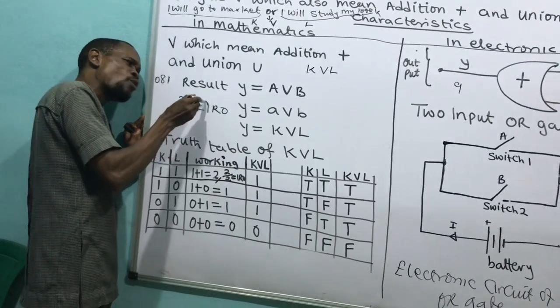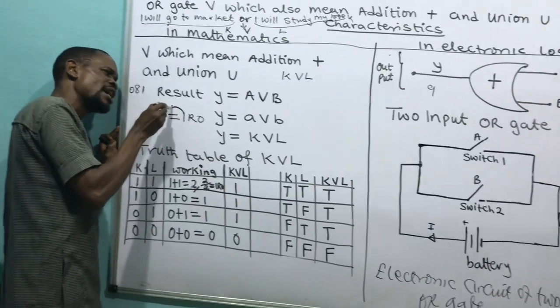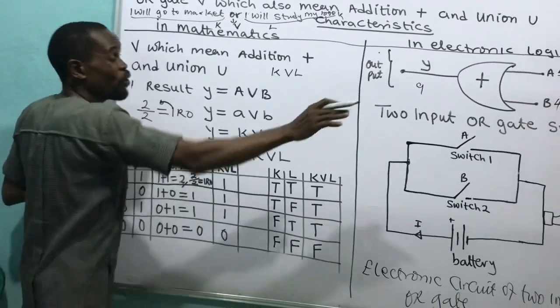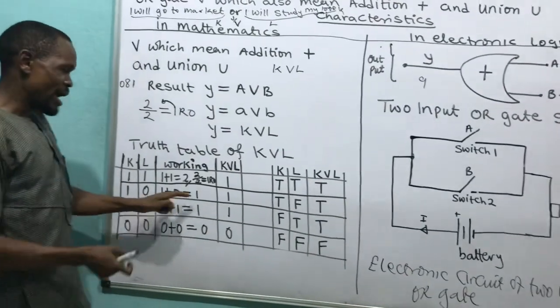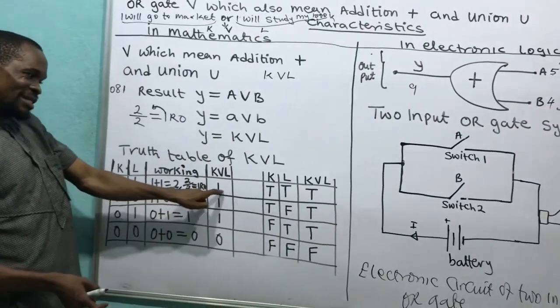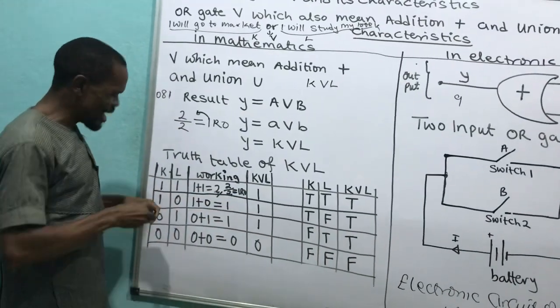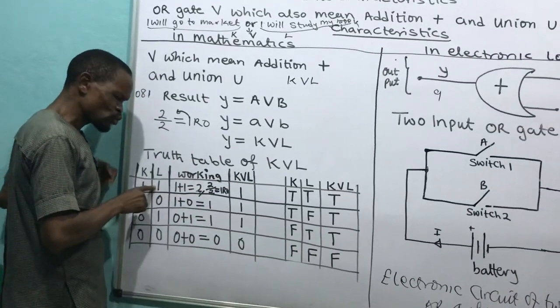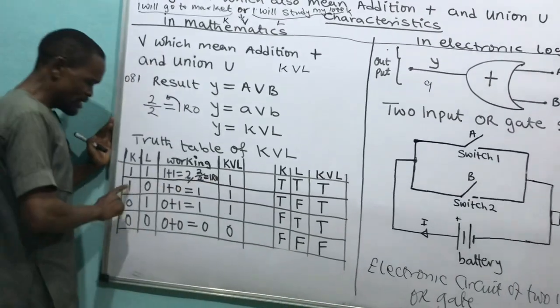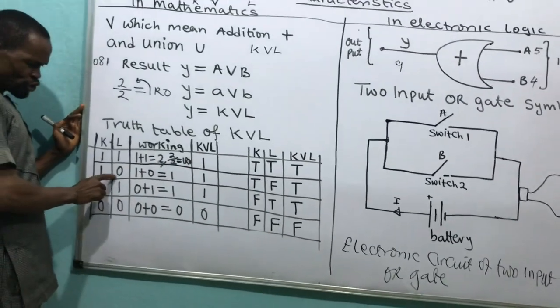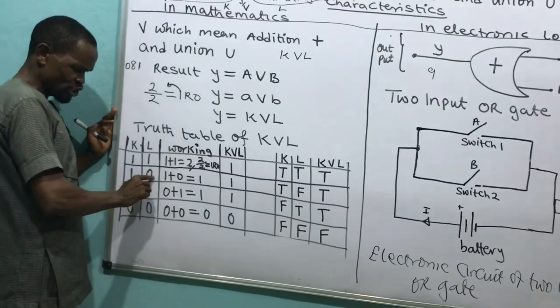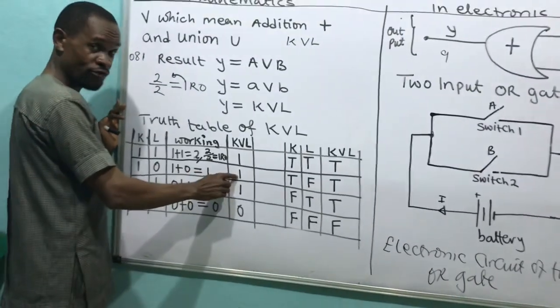What will I write? I will write down my quotient. Look at my quotient. Then carry over my remainder. I will write down 1 as my answer. Carry all my quotient over. So when I see that, 1 plus 1 will give me 1. Then look at it, 1 plus 0 will give me 1. Are you following me now?